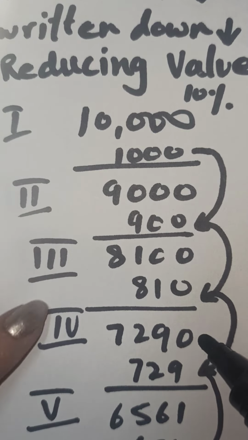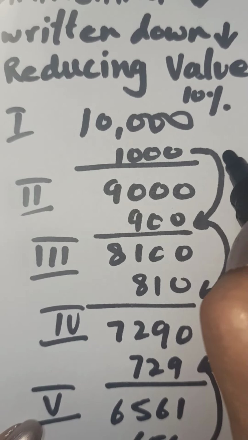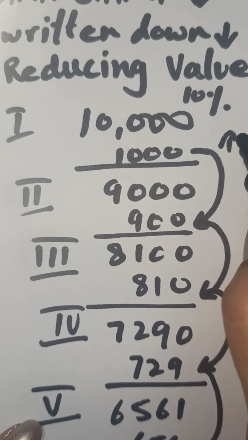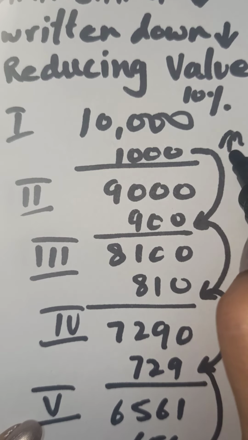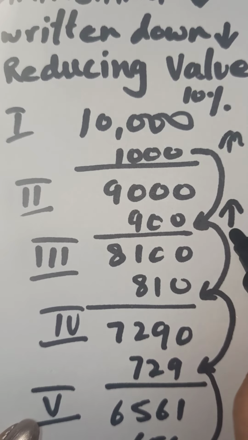When the asset gets old, the repair charges on the asset go on increasing. In the first year, the amount spent on repair will be less. Next year, as the asset gets old, the repairs increase.